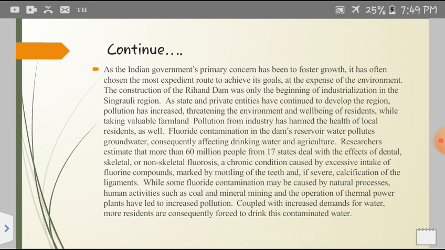Researchers estimate that more than 60 million people from 17 states deal with the effects of dental, skeletal, or non-skeletal fluorosis, a chronic condition caused by excessive intake of fluorine compounds, marked by a mottling of teeth and a severe calcification of the ligaments. While some fluoride contamination may be caused by natural processes, human activities such as coal and mineral mining and the operation of thermal power plants have led to increased pollution. Coupled with increased demand for water, more residents are consequently forced to drink this contaminated water.